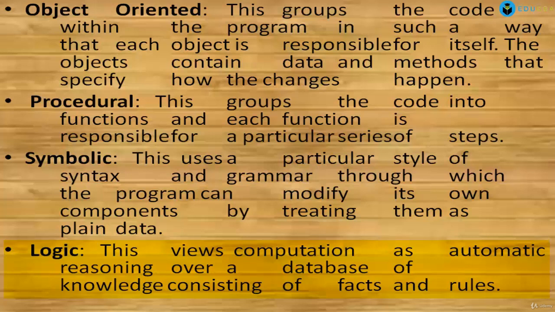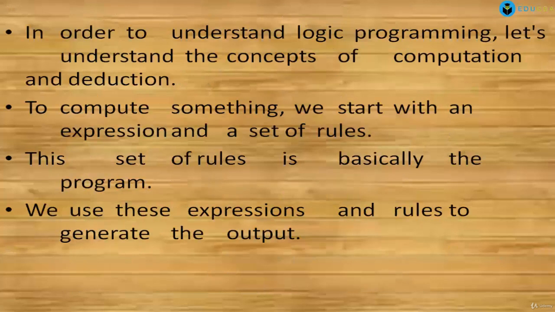This views computation as automatic reasoning over a database of knowledge consisting of facts and rules. So basically in this programming we are provided with information. That information will be in the form of facts and rules and we will use that information to compute our result.